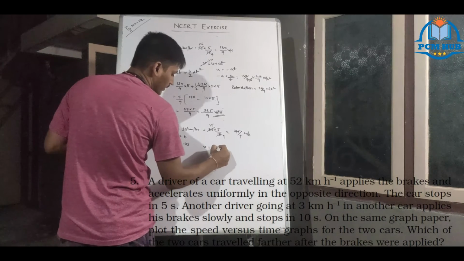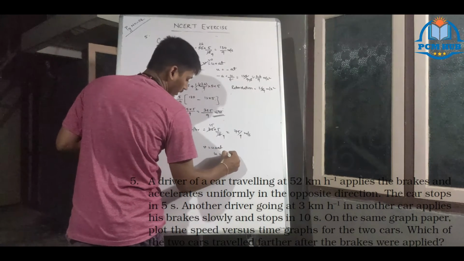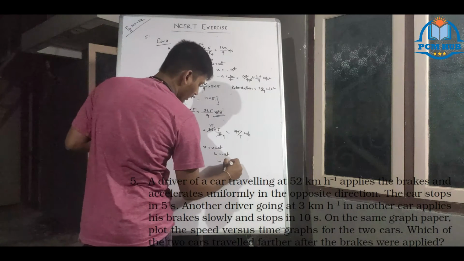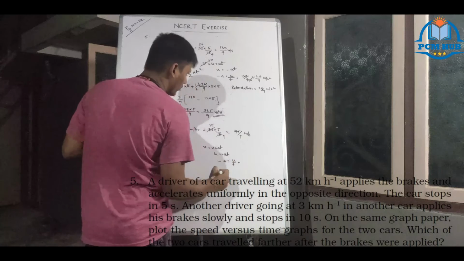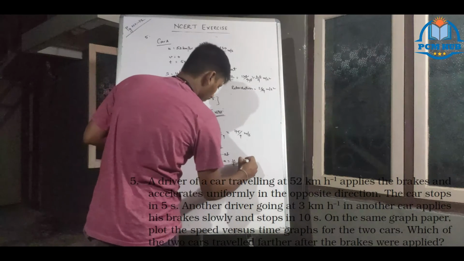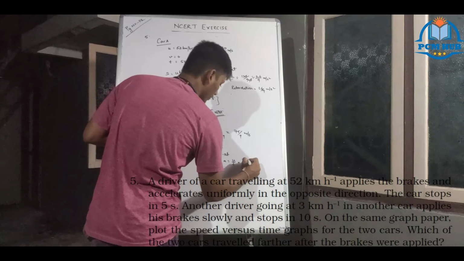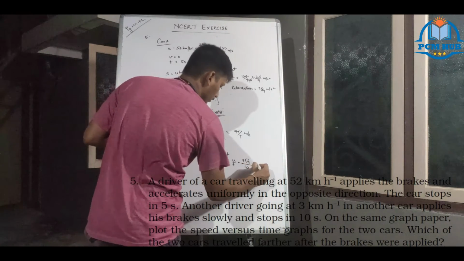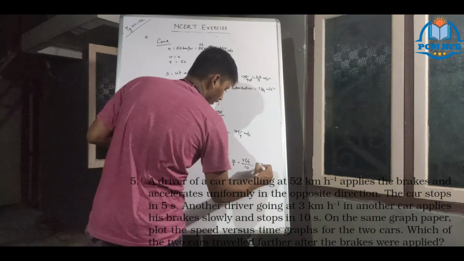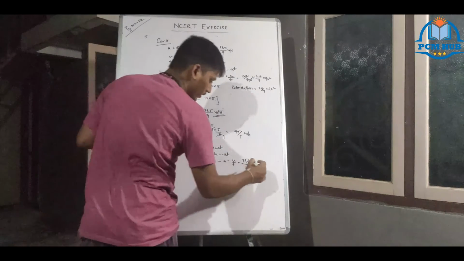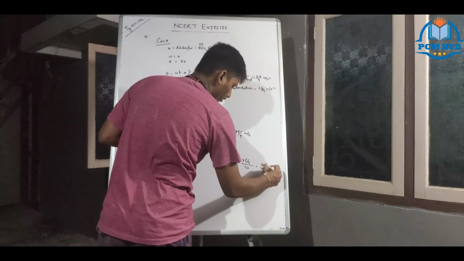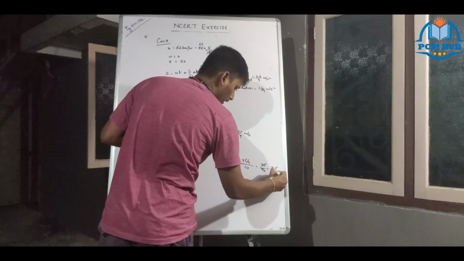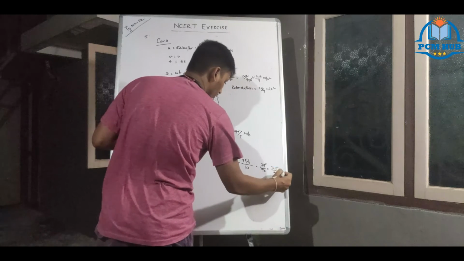V equal to U plus AT, so minus A equal to U by T. U is 75/9 divided by time. Time is 10 seconds. 75/90. We'll do it, don't worry. 7.5/9 meter per second square.